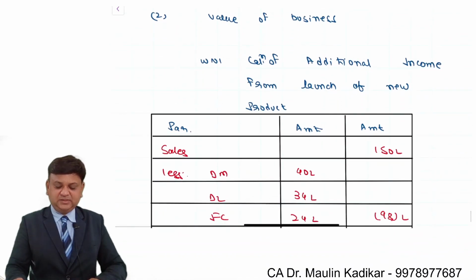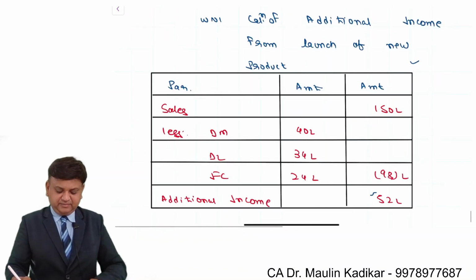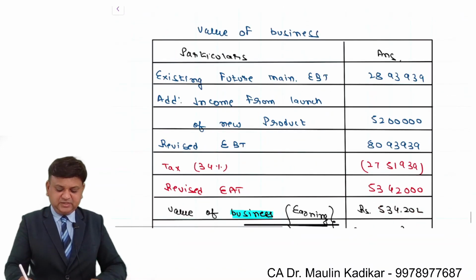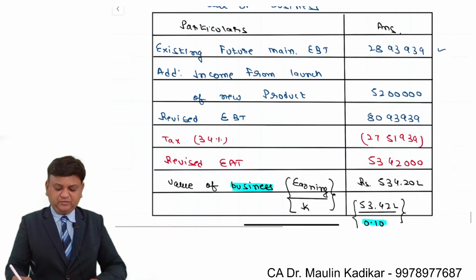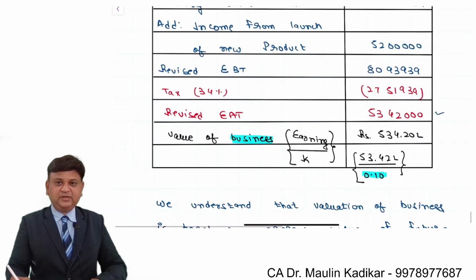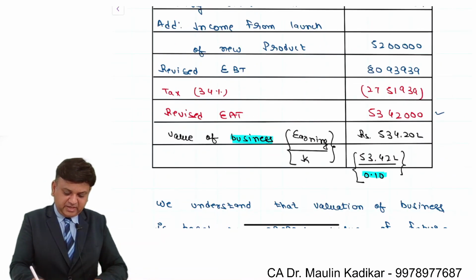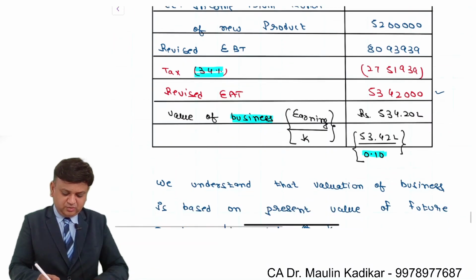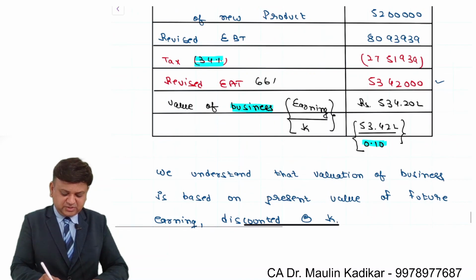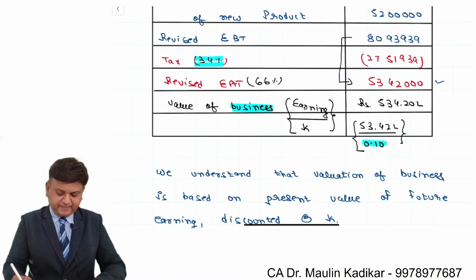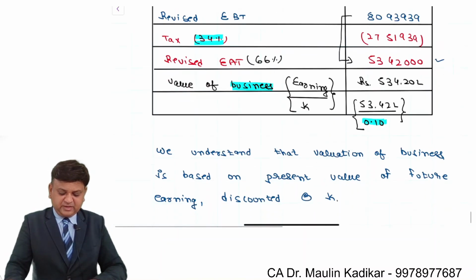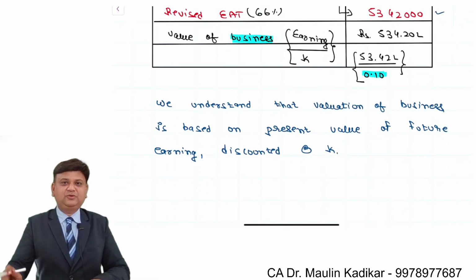Valuation of the business, in that from the launch of the new product, the additional income and the existing profit from the old operation, both of them are considered. It is converted into post tax and there is no need to write this income tax. A smart student like you may compute directly 66%. This value is also acceptable. Then the earning divided by cost of capital is the valuation of the business.